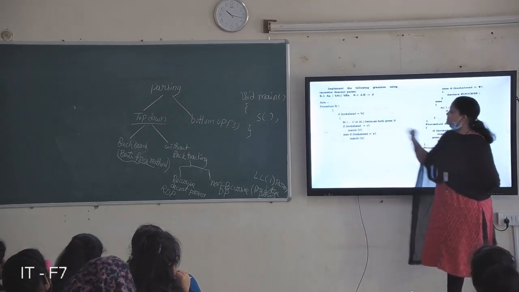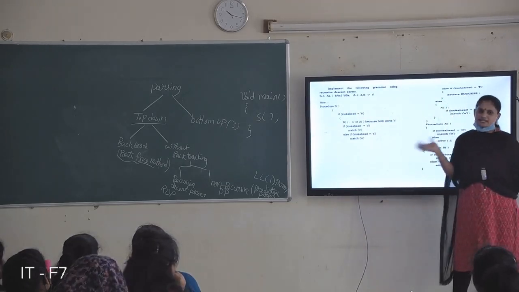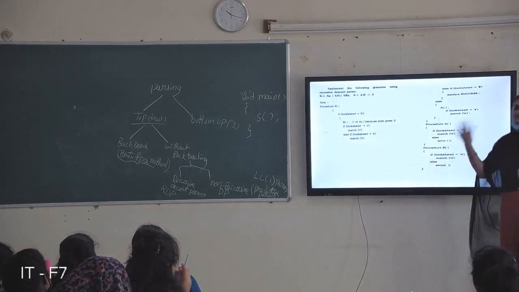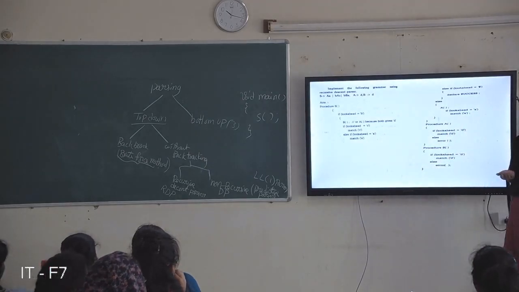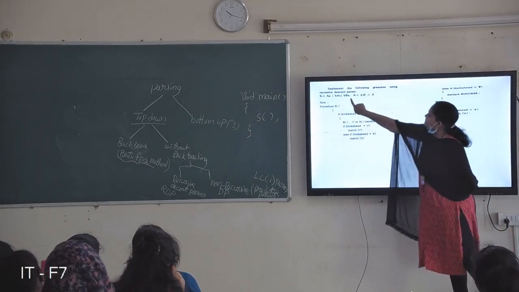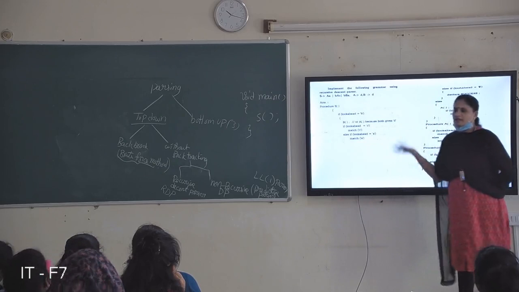If lookahead equal to C, match C. Match is done, and the input symbol advances to the next symbol. Else if lookahead symbol equal to A, for this production, match A.